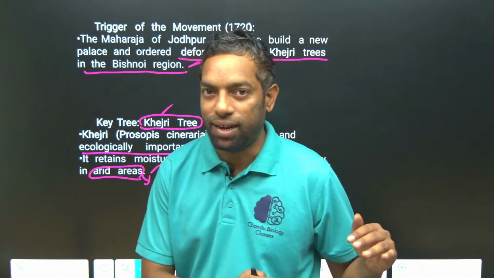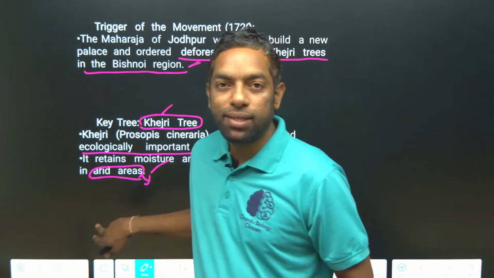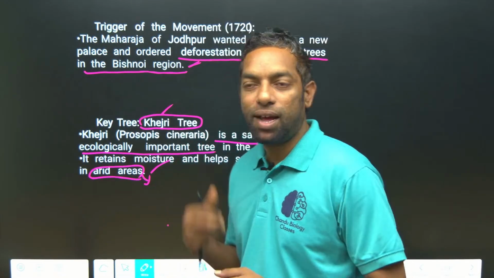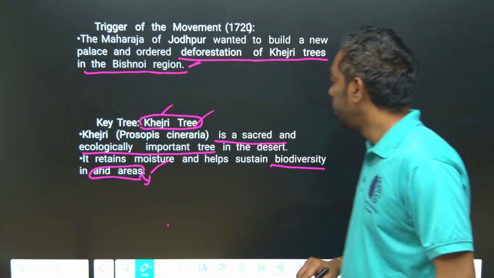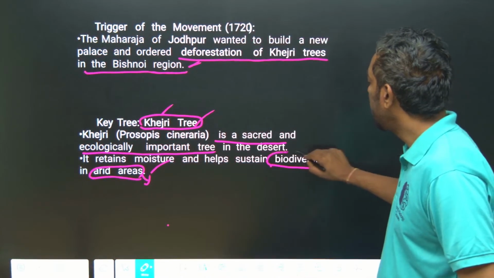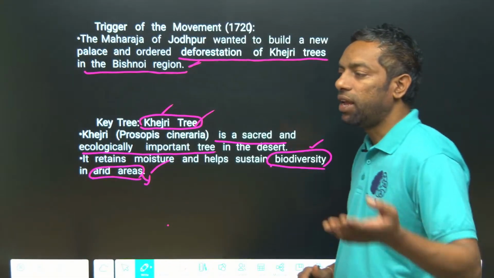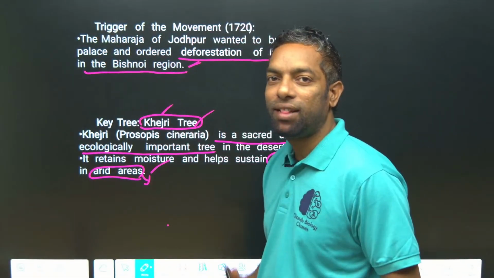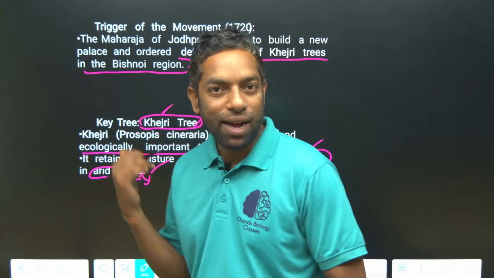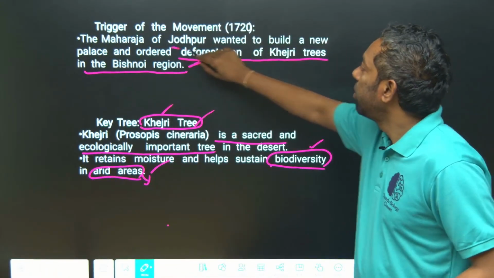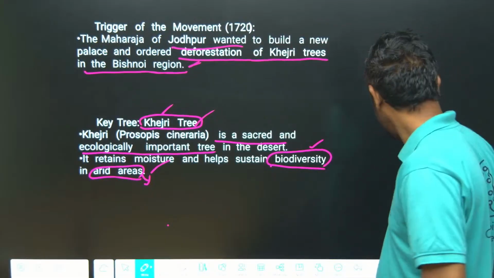These trees can retain water, so in this region they can support biodiversity. In that way the Bishnoi community fought against the Jodhpur king.